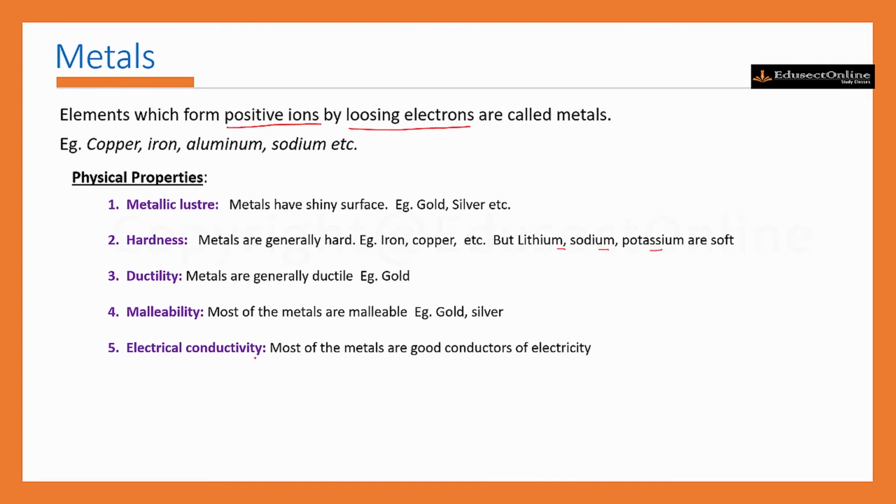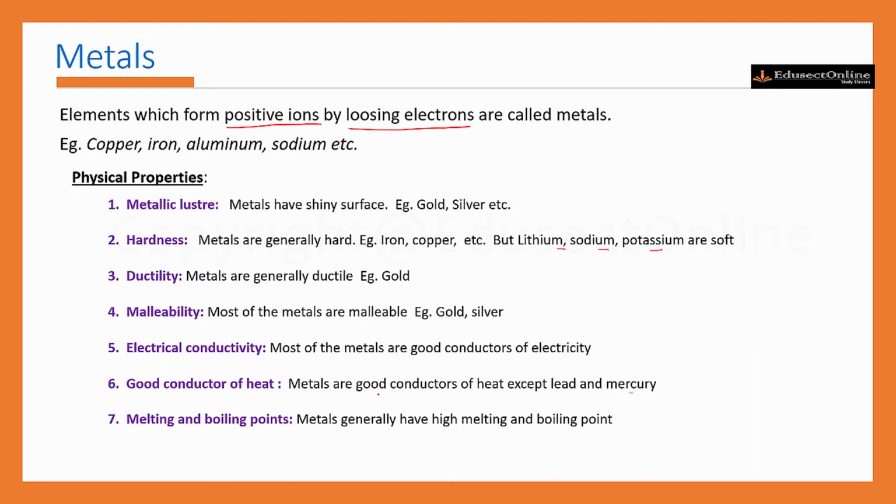Then next is electrical conductivity. Most of the metals are good conductors of electricity in solid state. This conductivity may vary from one metal to another, and this electrical conductivity or flow of electric current is due to the flow of free electrons present in the metal. The next is good conductor of heat. Generally, metals are good conductors of heat, except lead and mercury. These are very poor conductors of heat, and metals like copper, silver are the best conductors of heat.